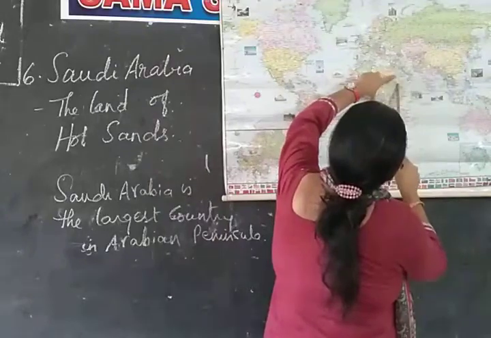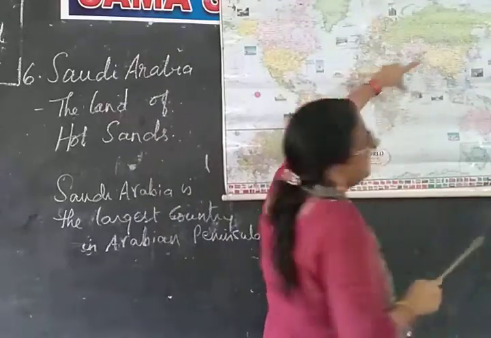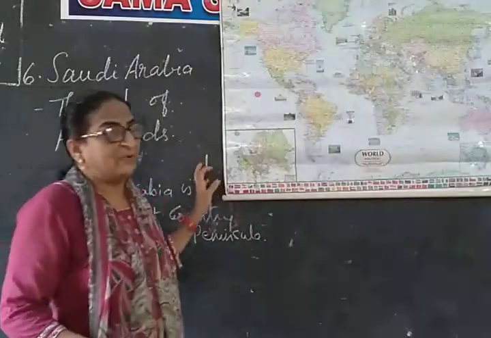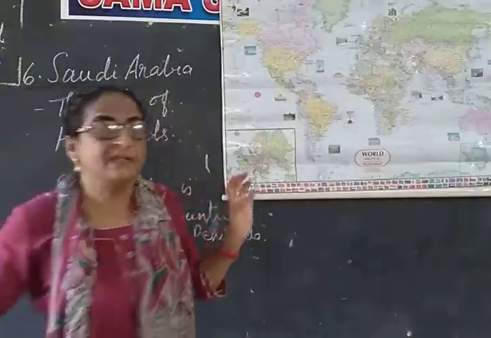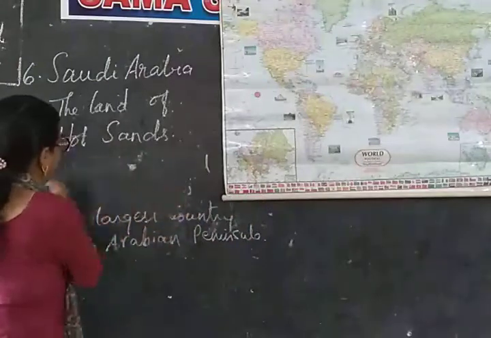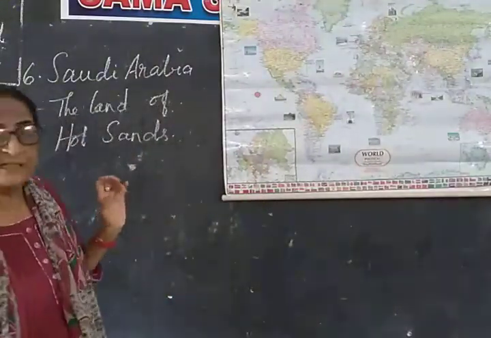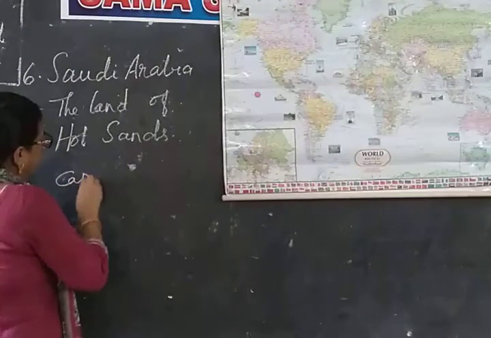Red Sea on the west. Do you understand? So in this way it is surrounded like that. And then the capital city. What is the capital city of this? The capital city of Saudi Arabia is Riyadh.